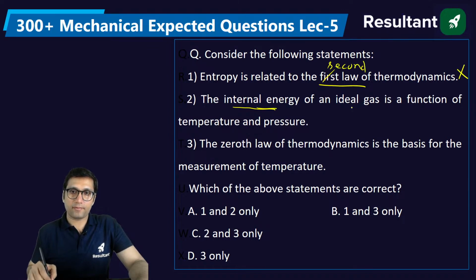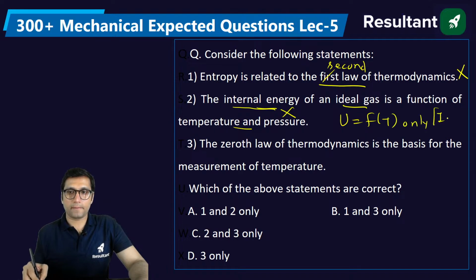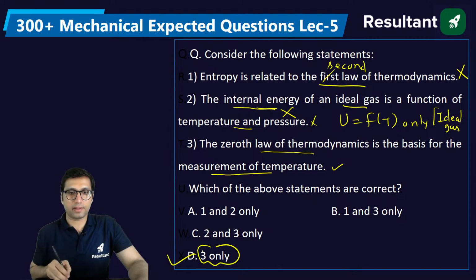Internal energy for an ideal gas is a function of temperature and pressure. No, it is just a function of temperature for an ideal gas. So the second statement is also not correct. The zeroth law of thermodynamics is the basis for measurement of temperature. Yes, that is correct. So the right answer will be only option D, that is 3 only. Clear?